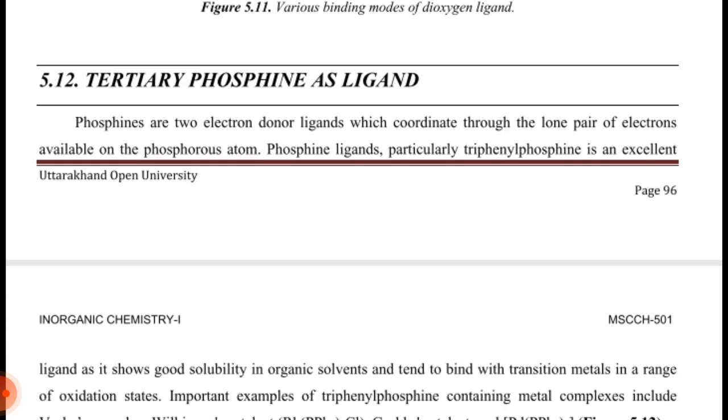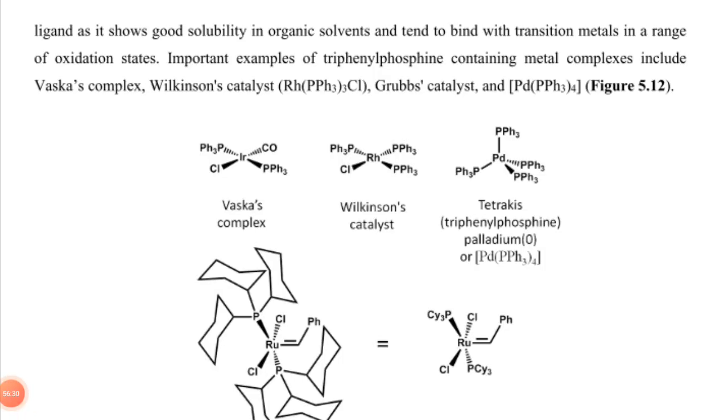Tertiary phosphine as ligand. Phosphines are two-electron donor ligands which coordinate through the lone pair of electrons available on the phosphorus atom. Phosphine ligands, particularly triphenylphosphine, are excellent ligands. They show good solubility in organic solvents and tend to bind with transition metals in a range of oxidation states. Important examples of triphenylphosphine-containing metal complexes include Vaska's complex, Wilkinson's catalyst RhCl(PPh3)3, Grubbs catalyst, and Pd(PPh3)4.